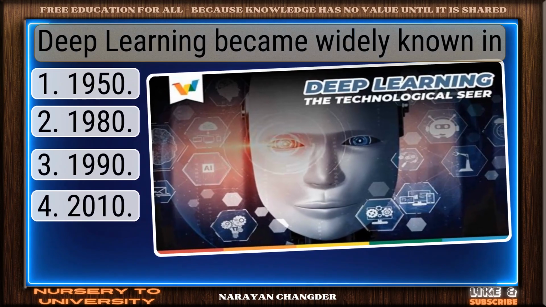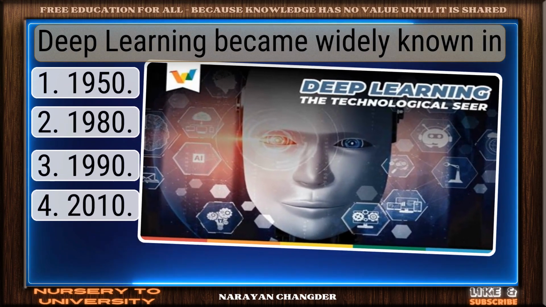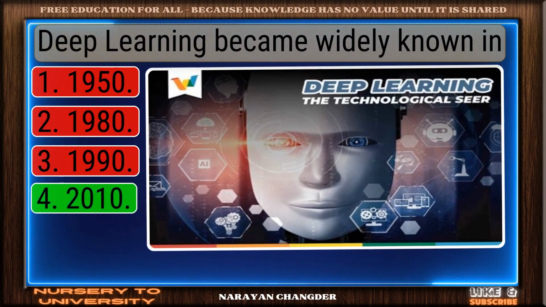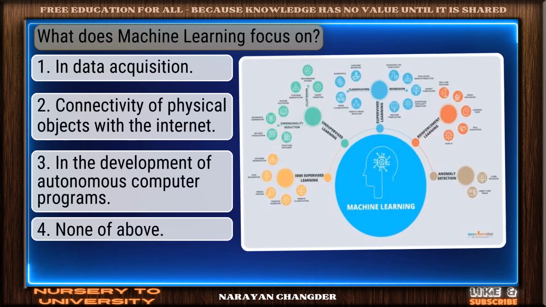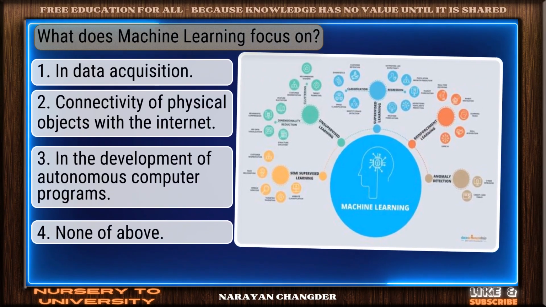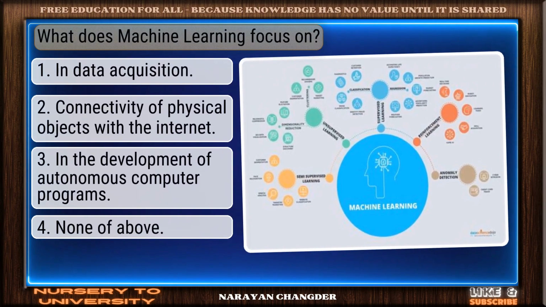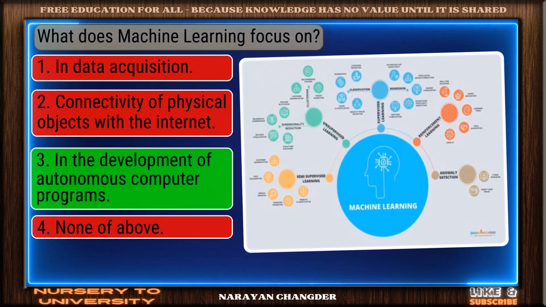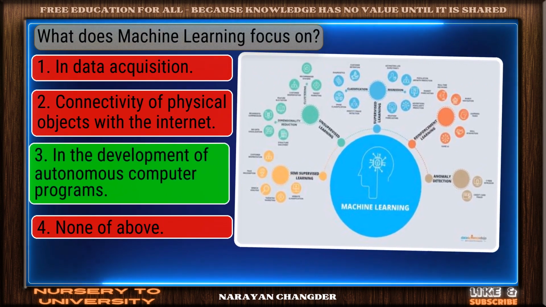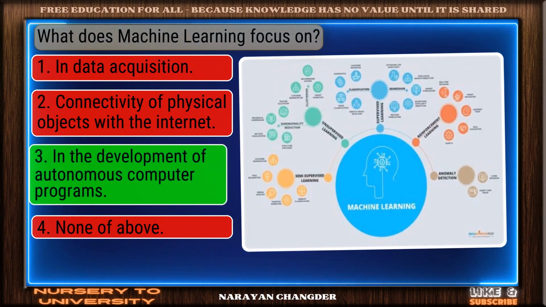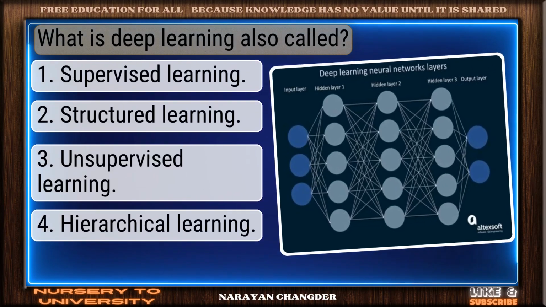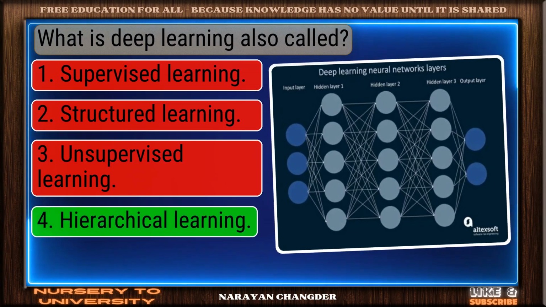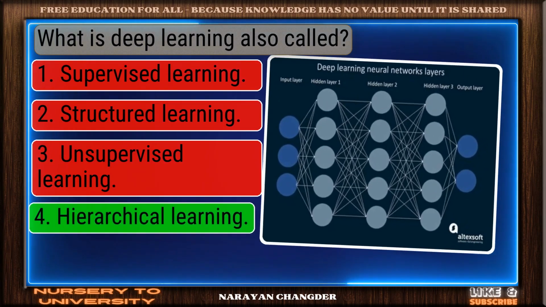Question number 71. Deep learning became widely known in. Strong choice. 2010 is the right answer. Question number 72. What does machine learning focus on? Exactly. In the development of autonomous computer programs makes sense, and it is the right choice. Question number 73. What is deep learning also called? Valid point. Hierarchical learning is true.